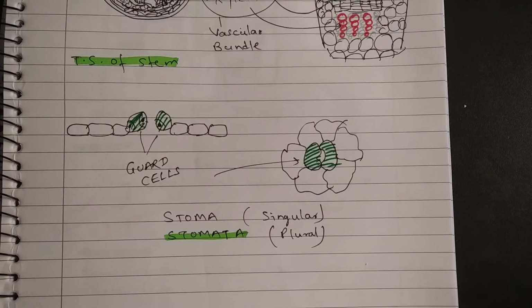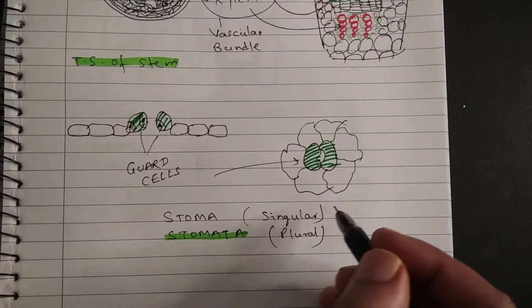Guard cells regulate the opening and closing of the stomata, and by doing so they facilitate exchange of gases like carbon dioxide, oxygen, water vapor. In fact, most of the transpiration takes place through stomata. Transpiration is loss of water vapor through minute pores in plants, and it mainly takes place from stomata.